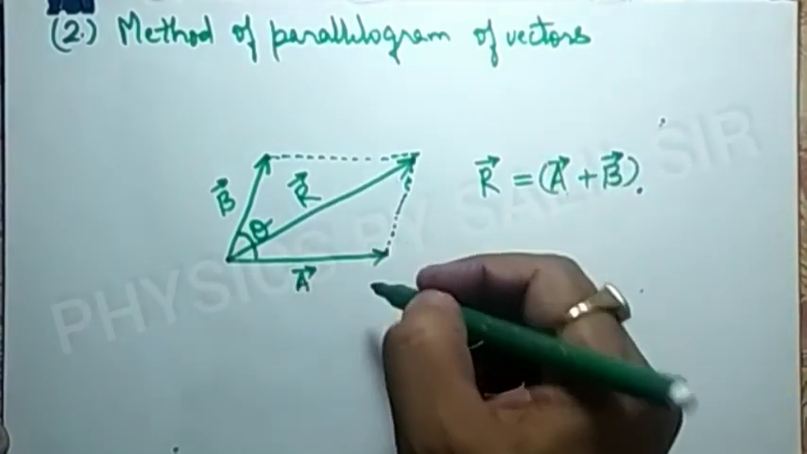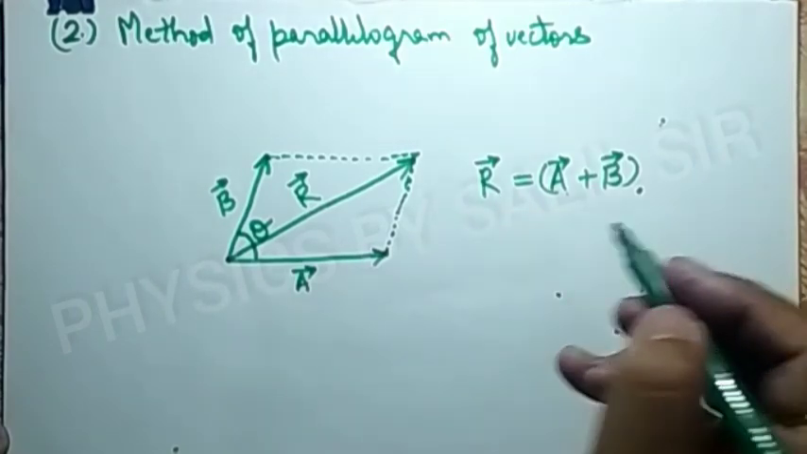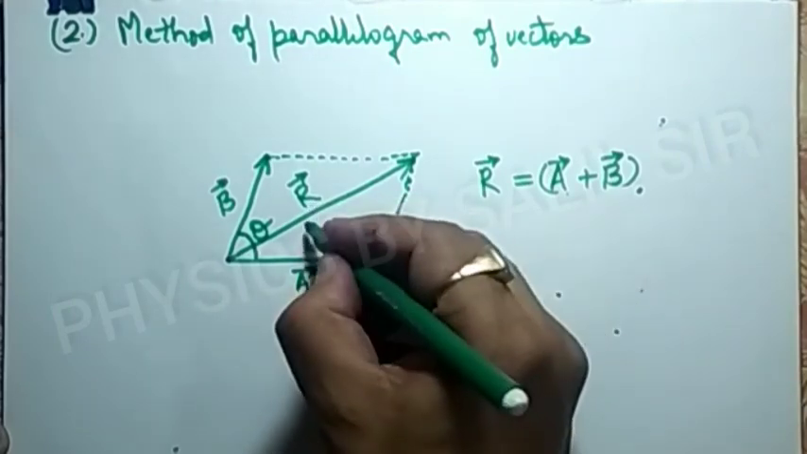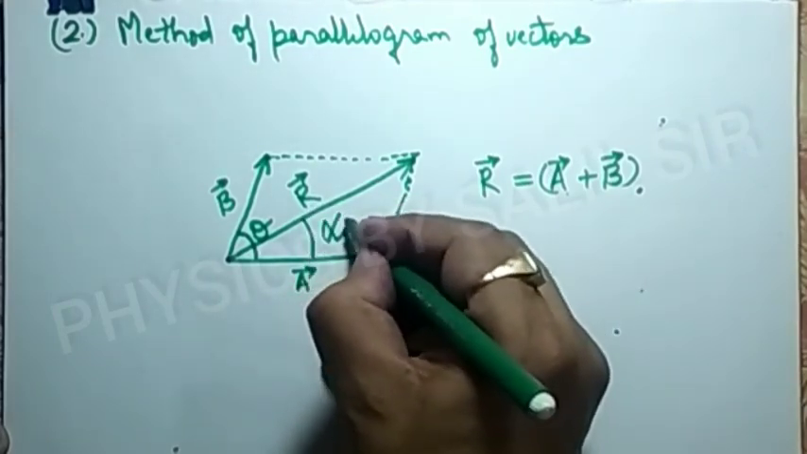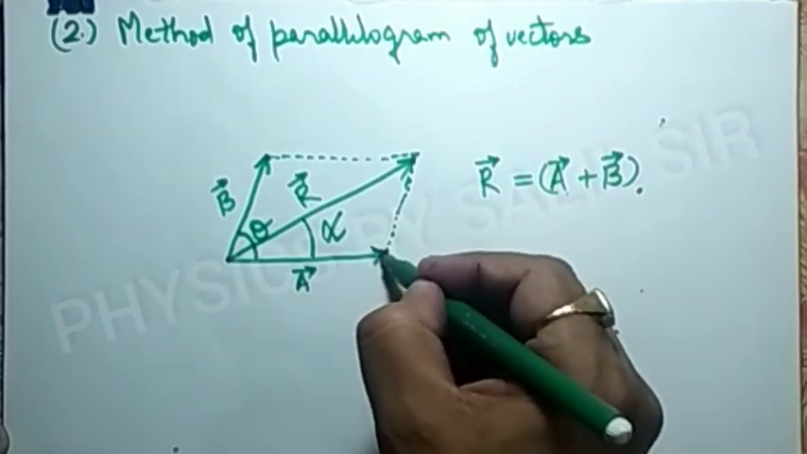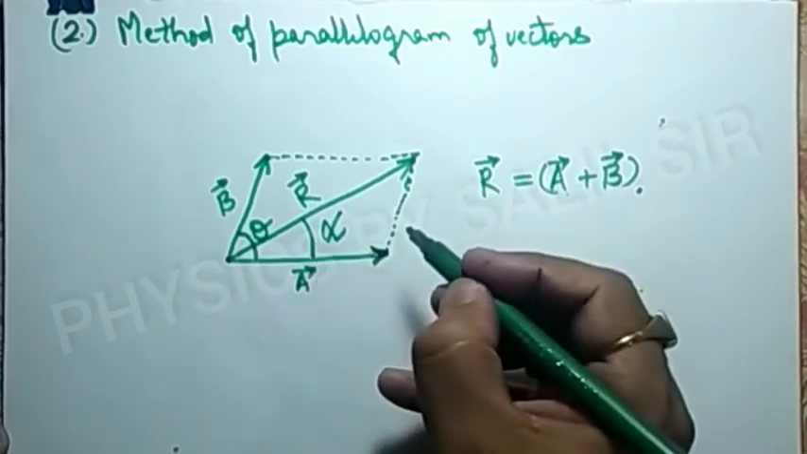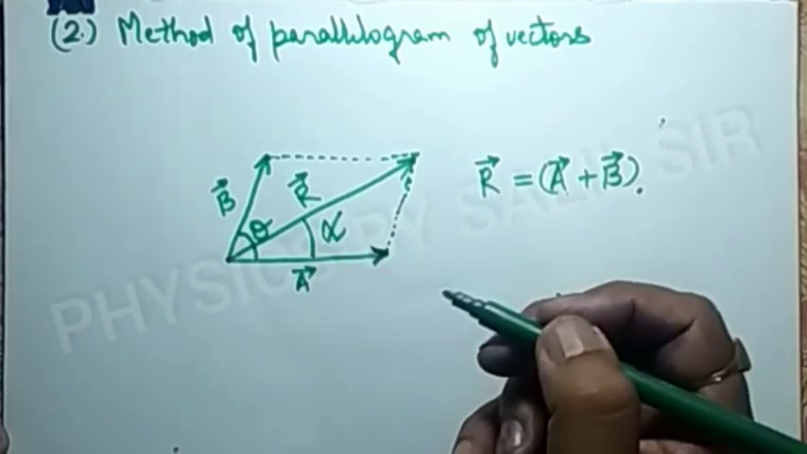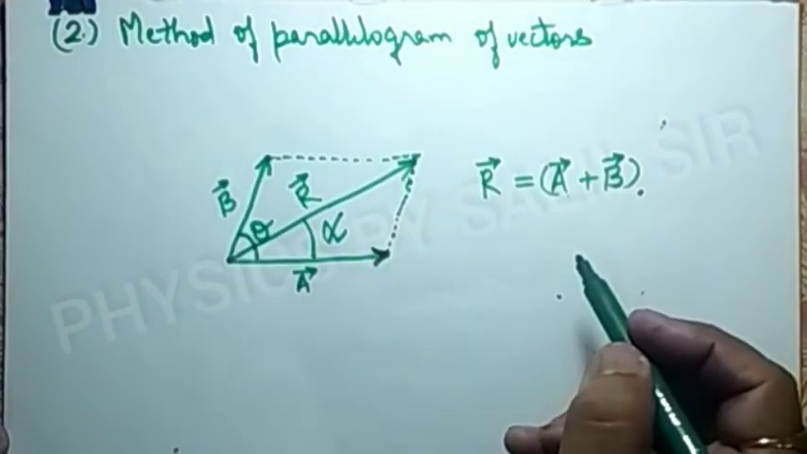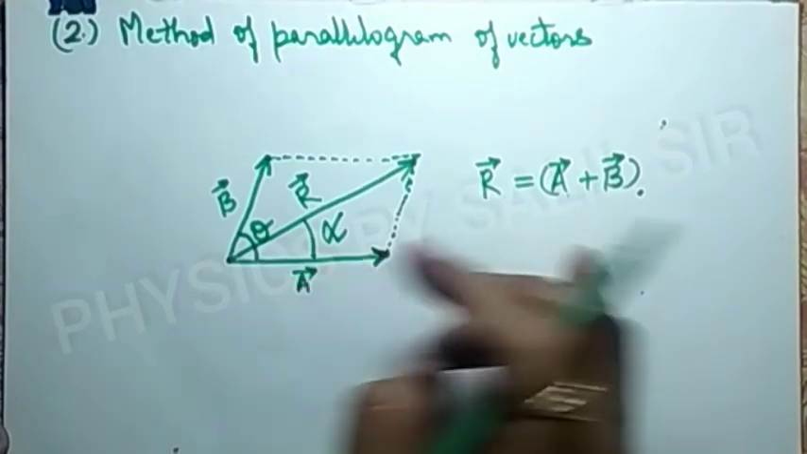And if we want to show the direction of the resultant, then we can show it by angle alpha. Alpha is the angle which is made by the resultant with the horizontal or with the x-axis. So this is the method of parallelogram of vectors. With this method we can find the resultant.